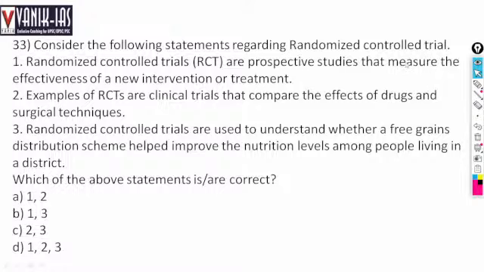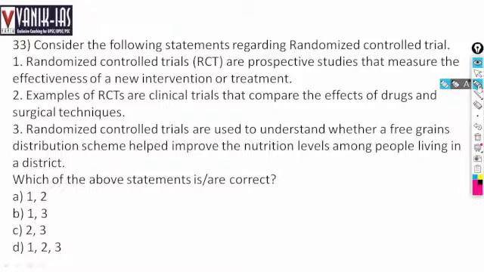Consider the following statements regarding randomized control trial. What is a randomized control trial, or RCT? RCTs are prospective studies that measure the effectiveness of a new intervention or treatment. That means randomized control trials examine the cause and effect relationship between the intervention and outcome.